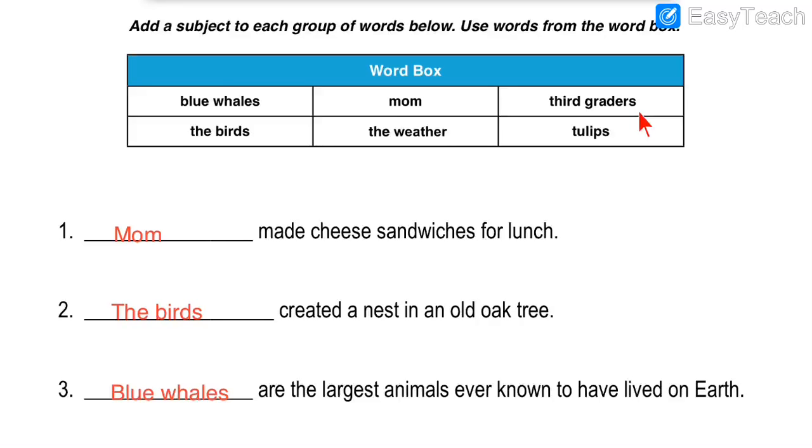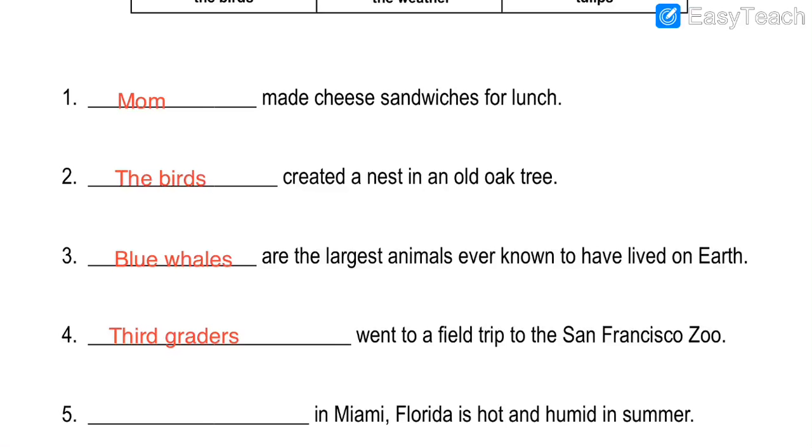Now you are also in third standard class, right? So make sure that you should also go on a field trip, maybe with your parents or with your school, so that you get to learn something new. So third graders means the students of the third standard went to the field trip to the San Francisco Zoo. Over there they would see the animals and learn about different animals and their habitat. So let us write this answer. As you can see, I have written the answer. And what will they learn over there? About different animals and their habitat.